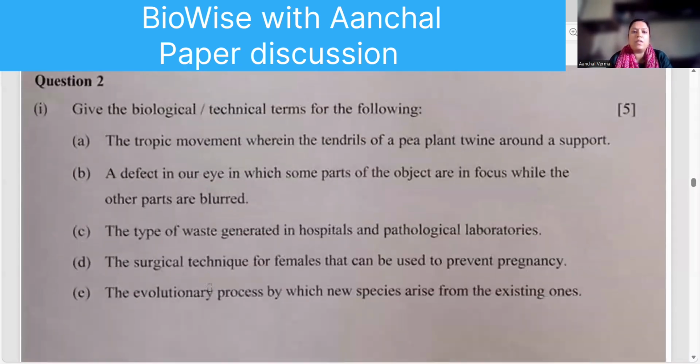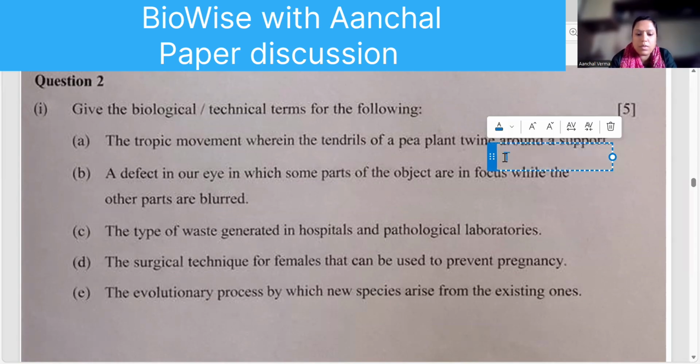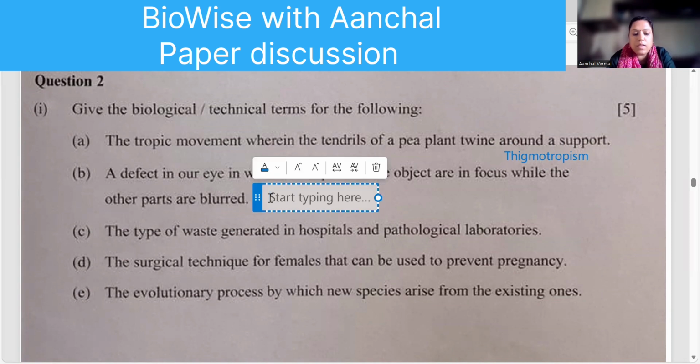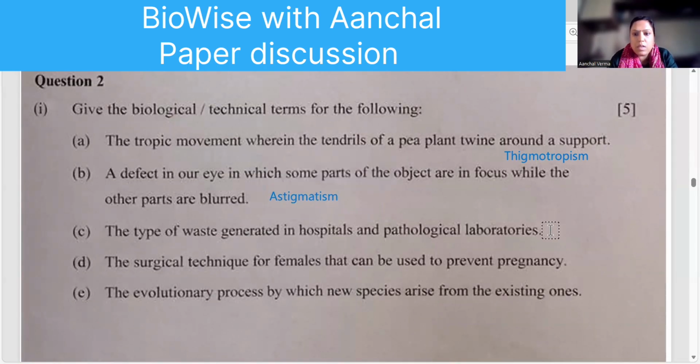Now, give the biological term. The tropic movement where the tendrils of the pea twine around the support. Thigmotropism. The tropic movement. Thigmotropism. The defect in our eye with some parts of the object are in focus while the others are not. Astigmatism. Astigmatism. Then the type of waste generated in the laboratories.